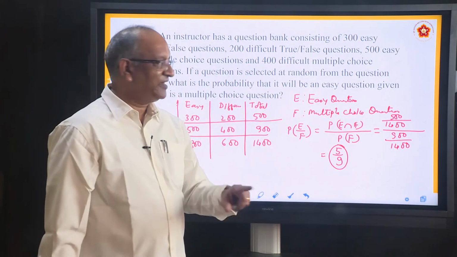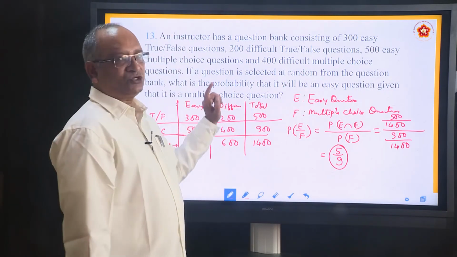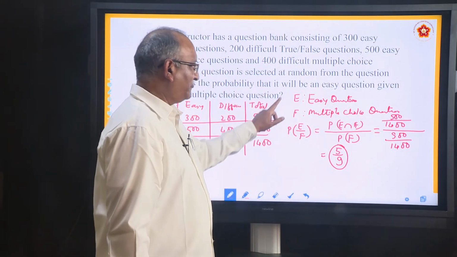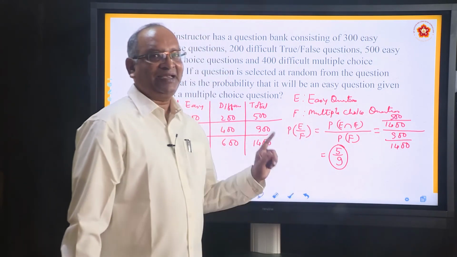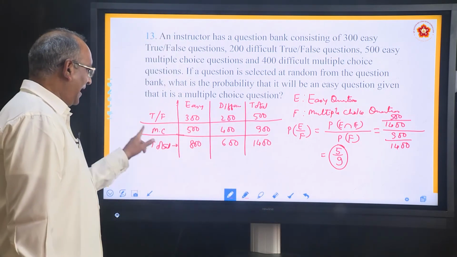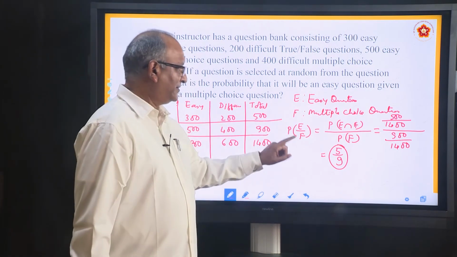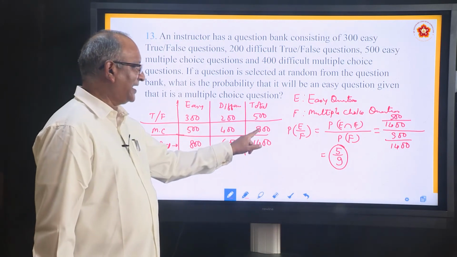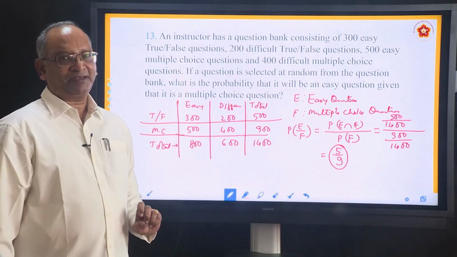We took it as first event E, easy question. Given that it is a multiple choice question, whatever he has given, we took it as F, multiple choice question. So we want to find out E by F. How do you find out? P(E intersection F). E intersection F means what? It is easy and multiple choice. Easy and multiple choice, it is 500. 500 out of 1400. Then P(F). What is P(F)? Multiple choice questions. Multiple choice questions are 900. 900 out of 1400. So the answer is 5 by 9.